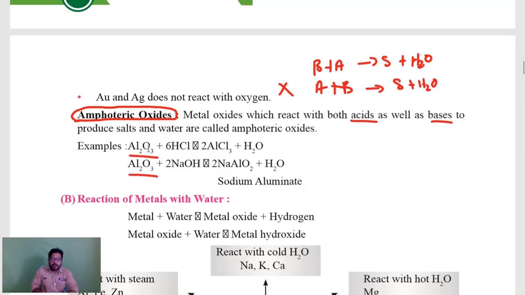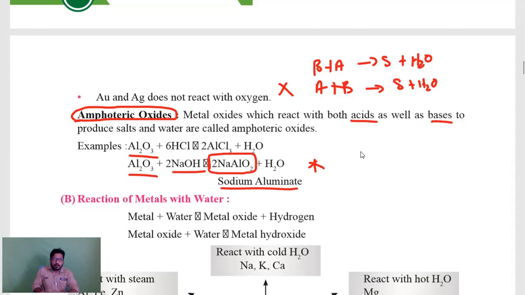And you see these two equations, in that this equation is so important. If you remember, in the second chapter I told you about reactions with the bases. Basically there will not be much reaction with the bases, but you can observe here: NaOH, if it is reacting with aluminum oxide, we have a new compound known as NaAlO2, sodium aluminate.